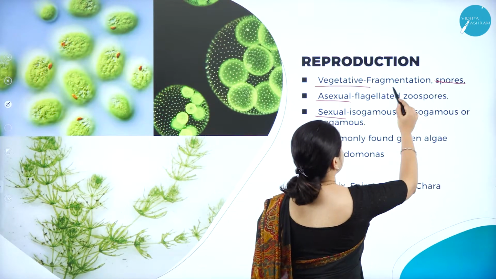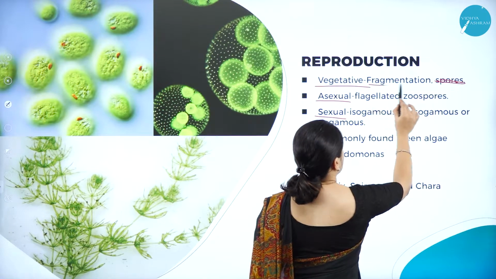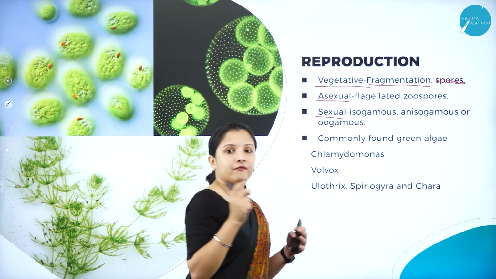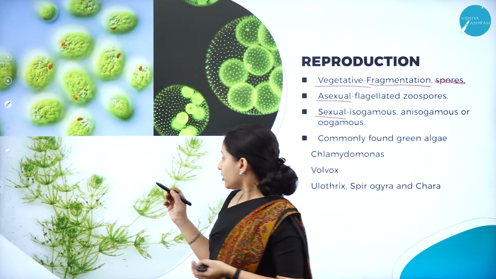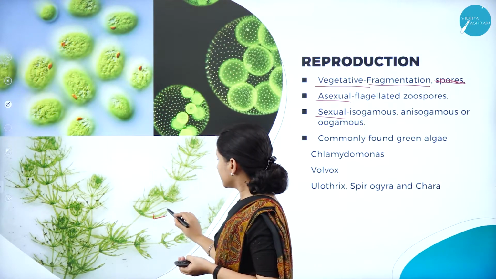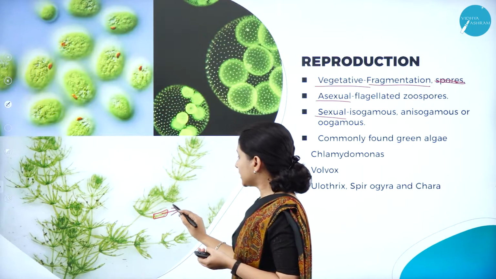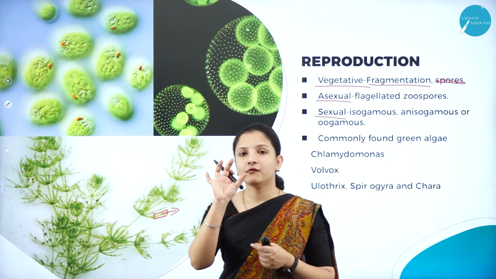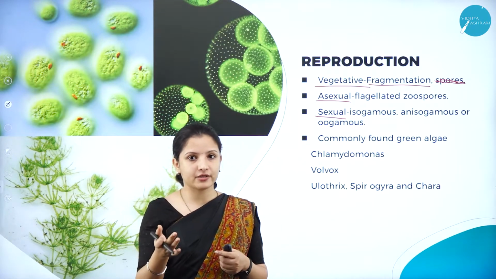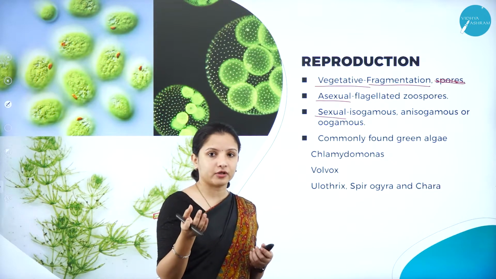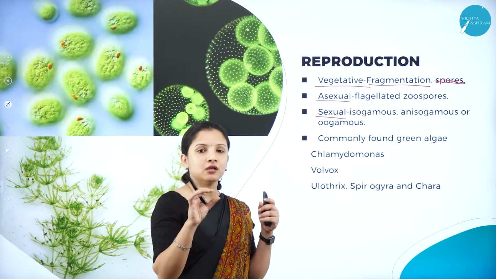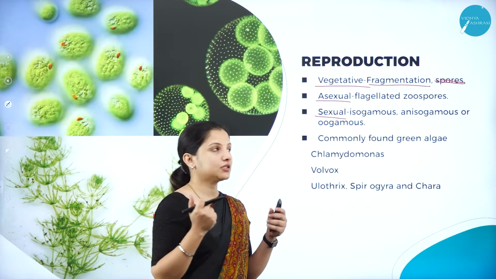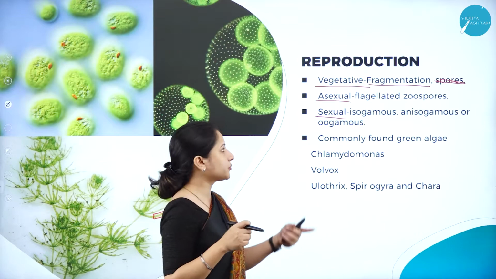Fragmentation is where a small portion of the algae gets cut off. That cut portion itself will regenerate into a new plant body, that is our algal body or thallus. That is why it is called fragmentation. The regeneration of the fragments takes place there. So that is the vegetative reproduction.